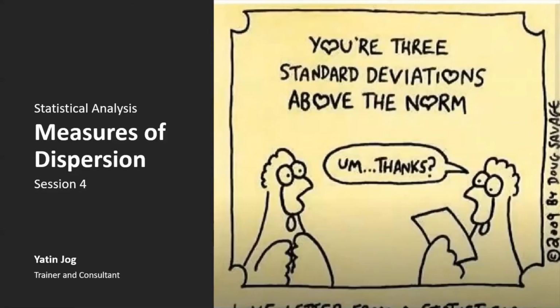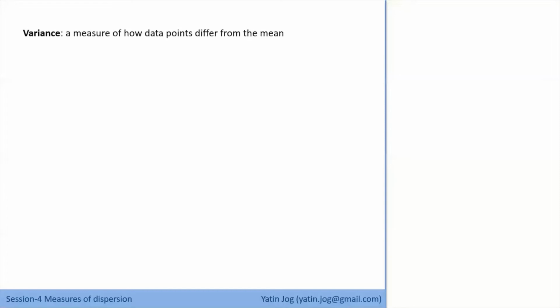Now we are going to discuss the concept of variance and standard deviation. So what is variance? Variance is a measure of how my data points differ from the mean. What is important is the deviation. Difference from the mean is the deviation from the mean. How my data points deviate from the mean, how they deviate from the common behavior.